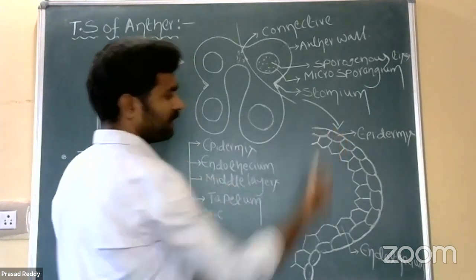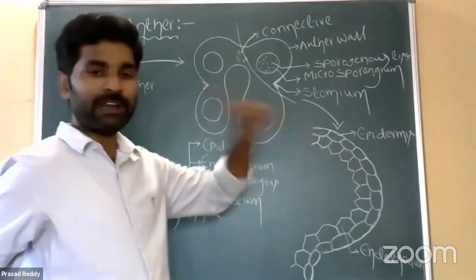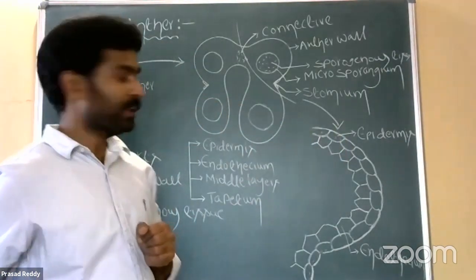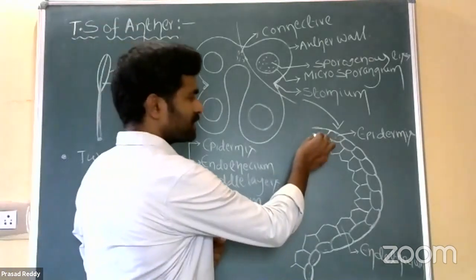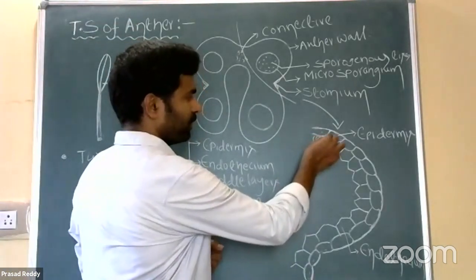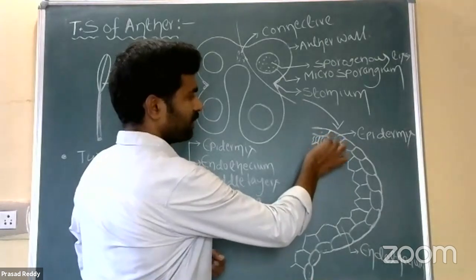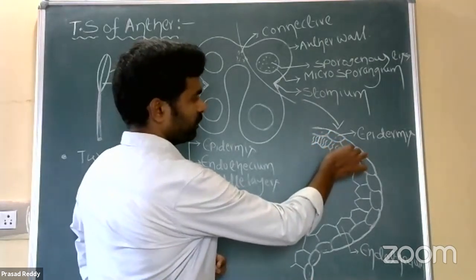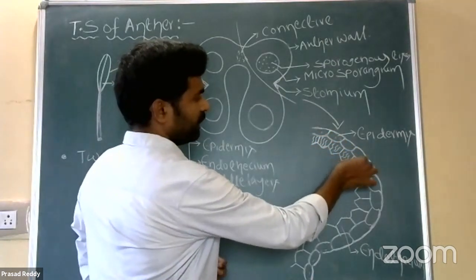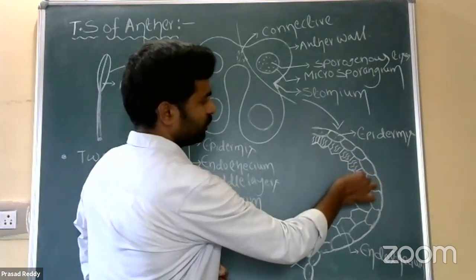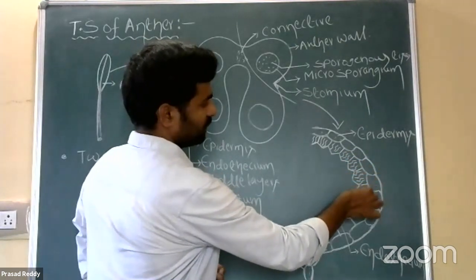Those radially elongated cells are arranged in one layer. Each and every endothecium cell consists of cellulose thickenings or fibrous thickenings.